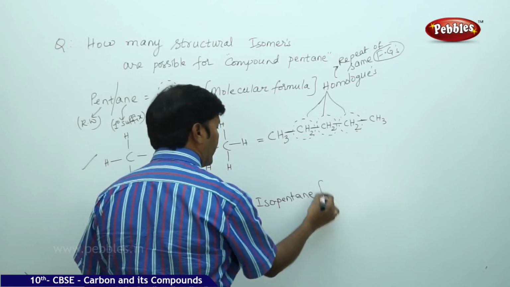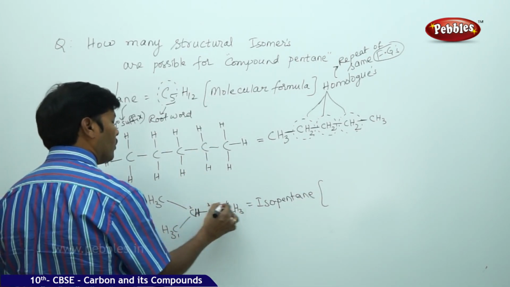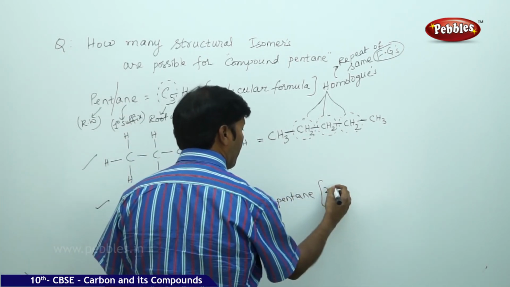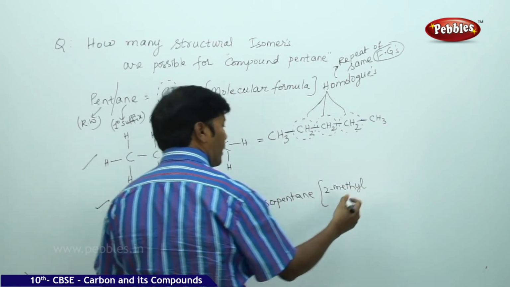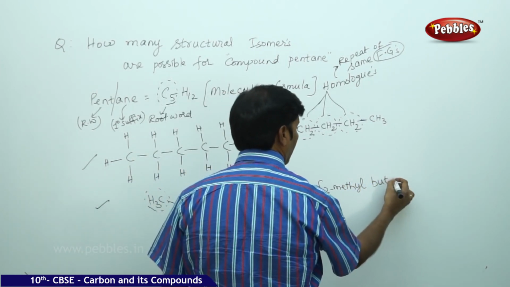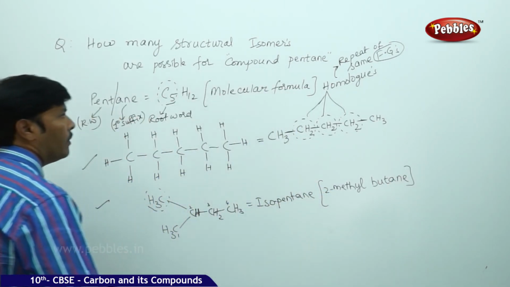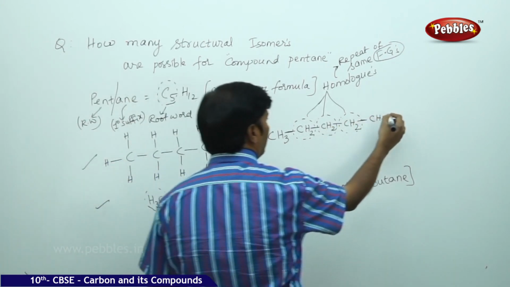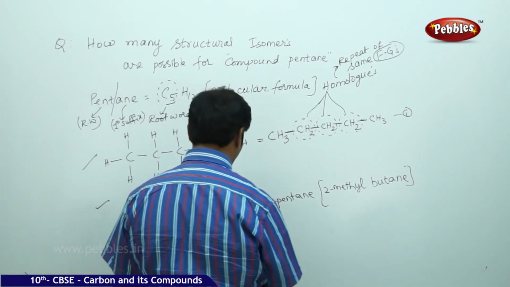If you want to write the IUPAC name, take the longest chain, 1, 2, 3, 4. The branch is going to become the substituent. So therefore 2-methyl butane. This is the first structural isomer, this is the second structural isomer.